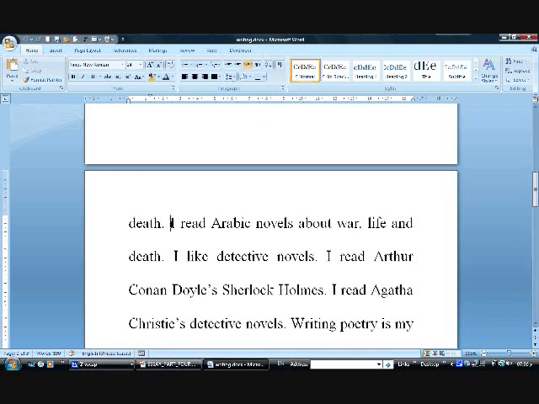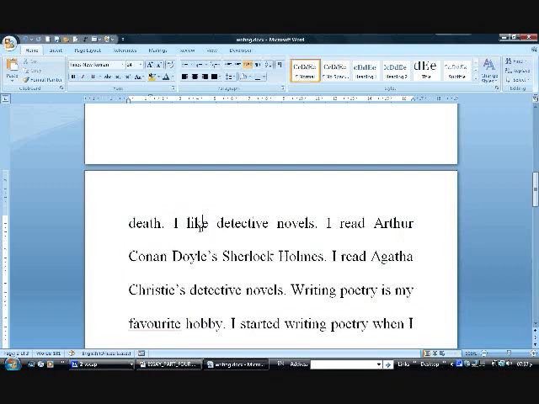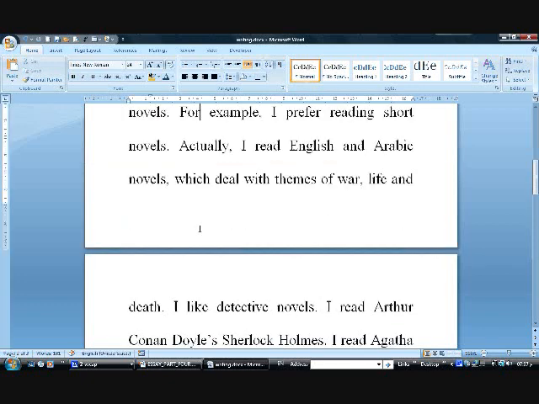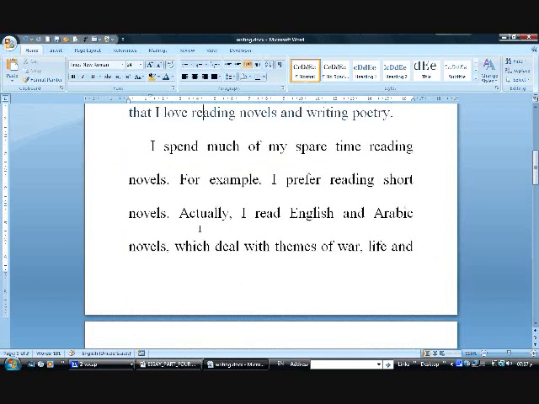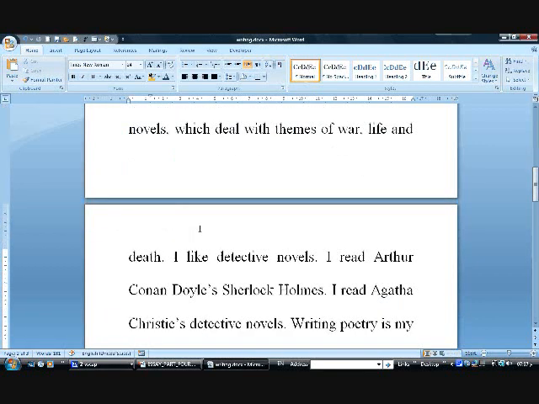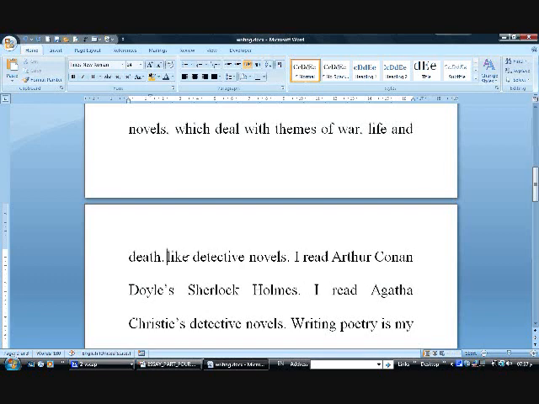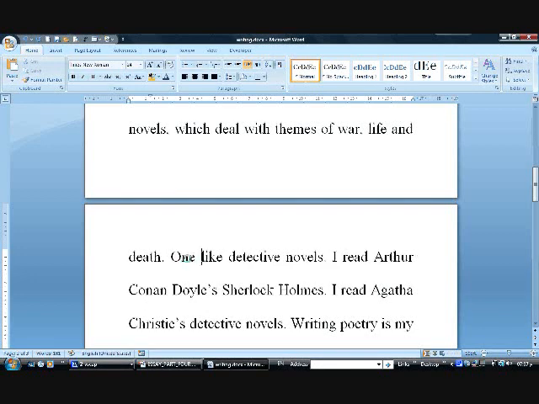See the repetition of the structure: I like, I spend, I prefer. I can change that with the addition of some transitional signals. Now, I like detective novels. I can say, for instance, or sometimes I can change the structure of the sentence. One of the novel genres, a genre here is a type, you can say, one of the novel types or kinds.